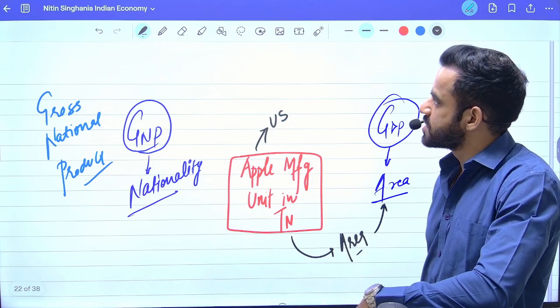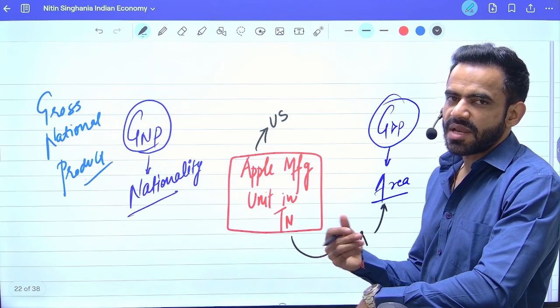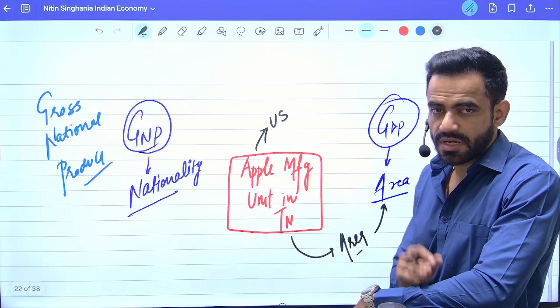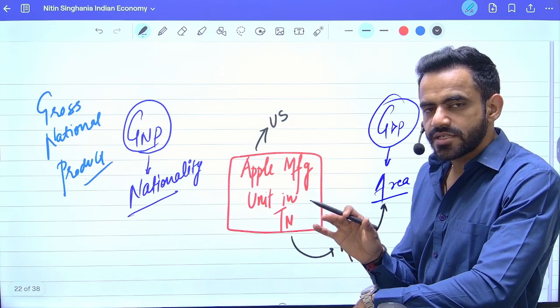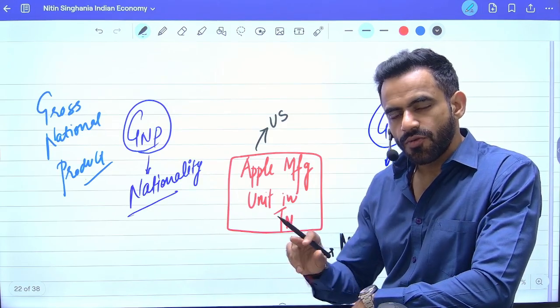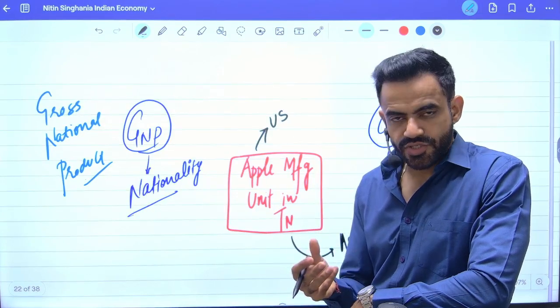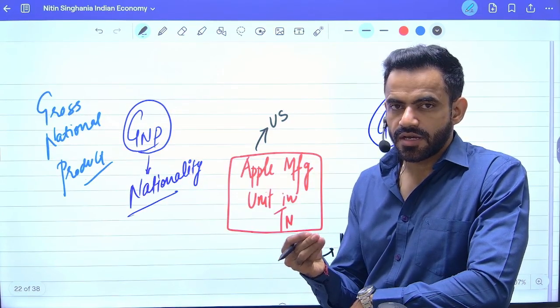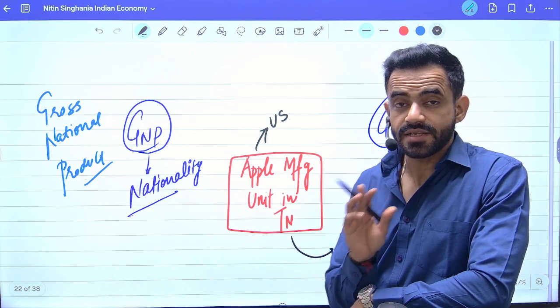Now let's consider another example. Let's say there's a Tata manufacturing plant in UK. Technically, it is situated in the economic boundary of UK. So it will be part of the GDP of UK. But according to nationality, it is associated with India. So it will be part of the GNP of India. So that is the difference.